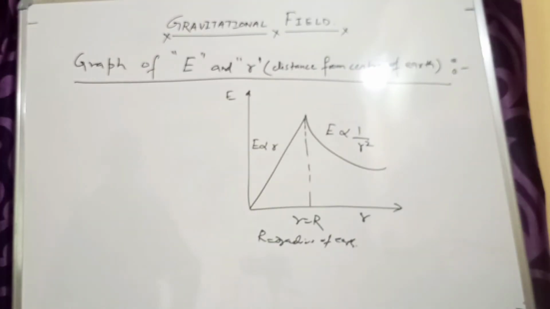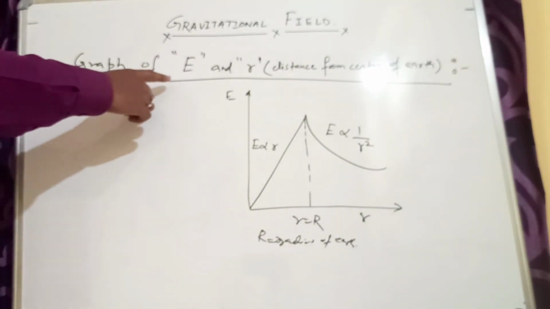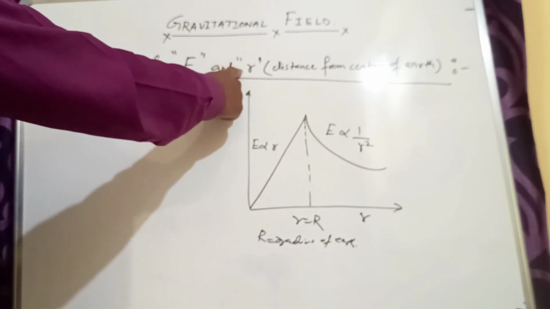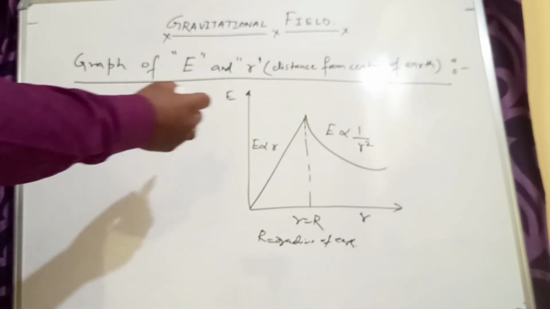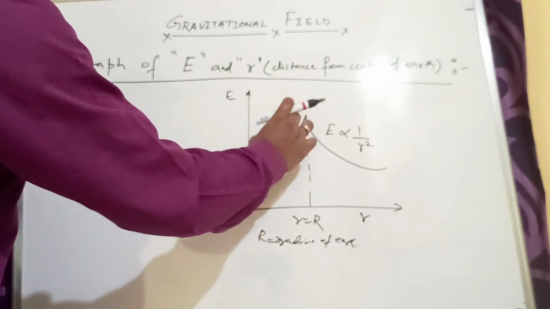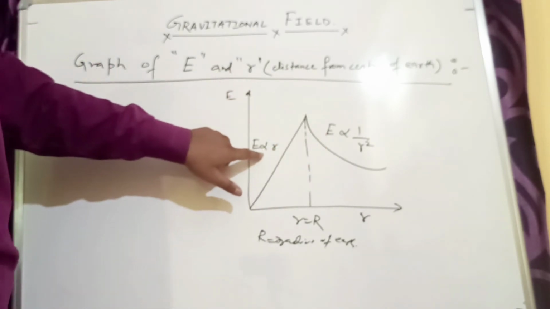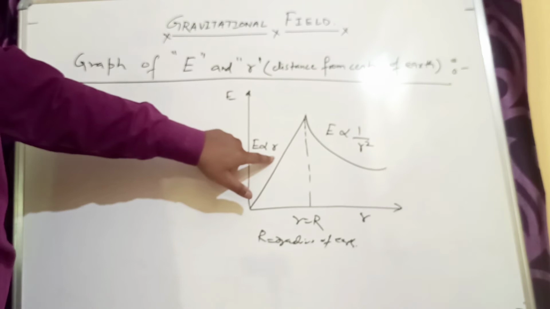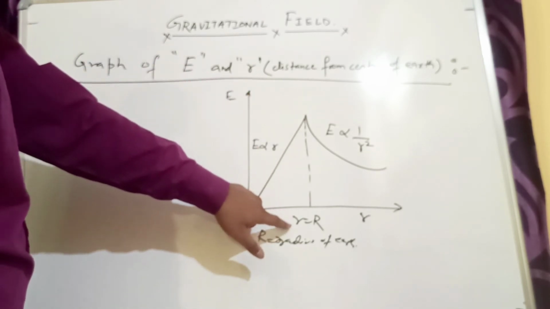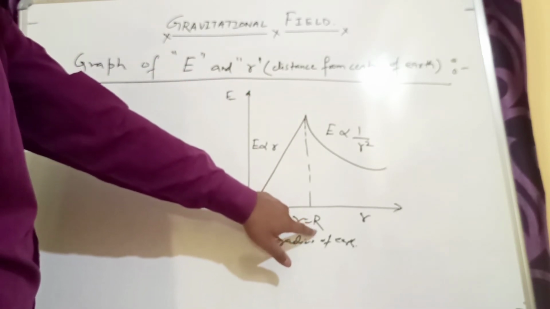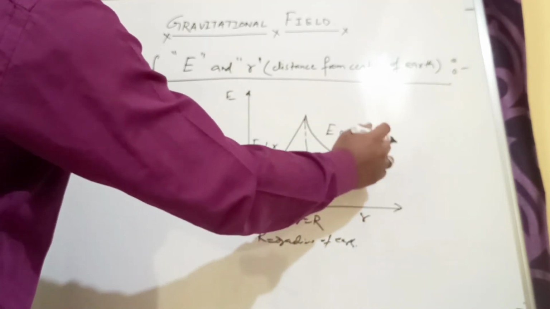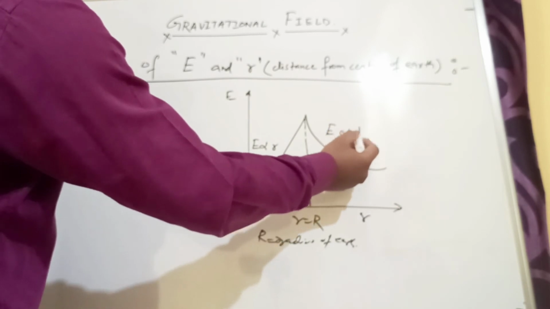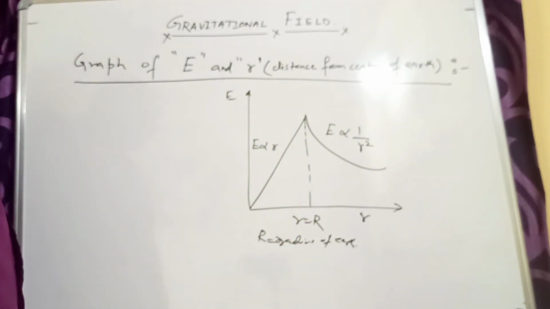Now we have to plot the graph between capital E and small r, where small r is the distance from the center of earth. When we plot the graph, it will be like this. This is the section where E is directly proportional to small r. This peak point is the point where small r is equal to capital R, and capital R is the radius of earth. Clear? And in this curved region, E is inversely proportional to 1 upon r square.